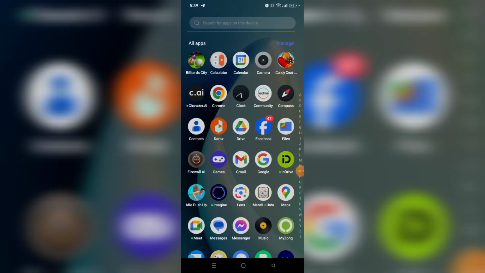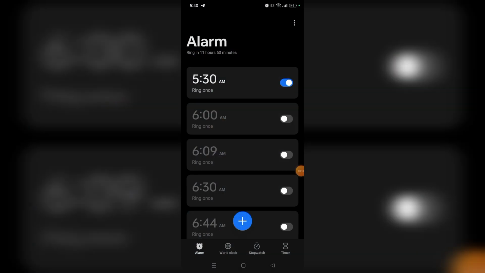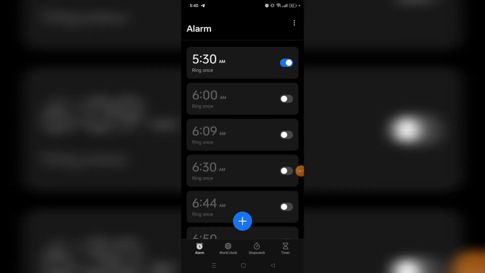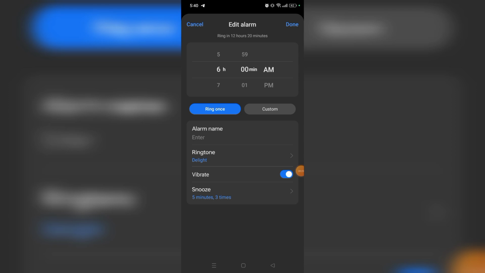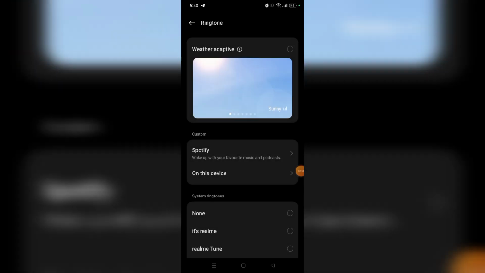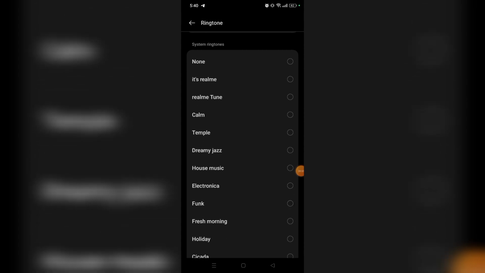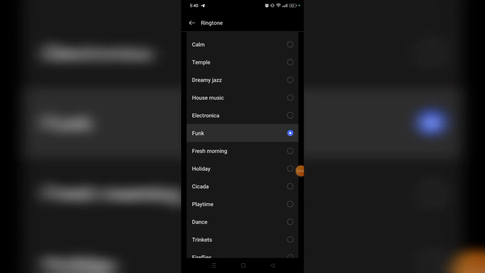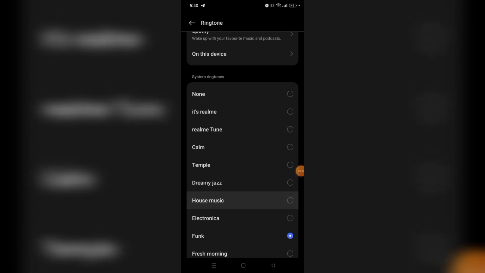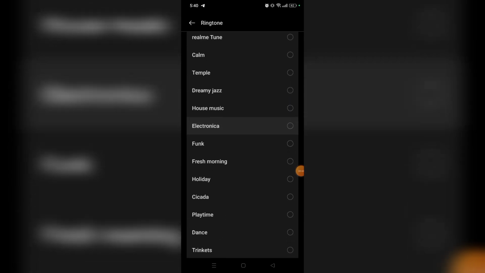So first of all, you have to go to the clock app, and after that you can go to the alarm option and click on the alarm which you want to change the sound for. Just tap on it, and here you can see the ringtone option. Just tap on it and you can select any of the ringtones which you like.